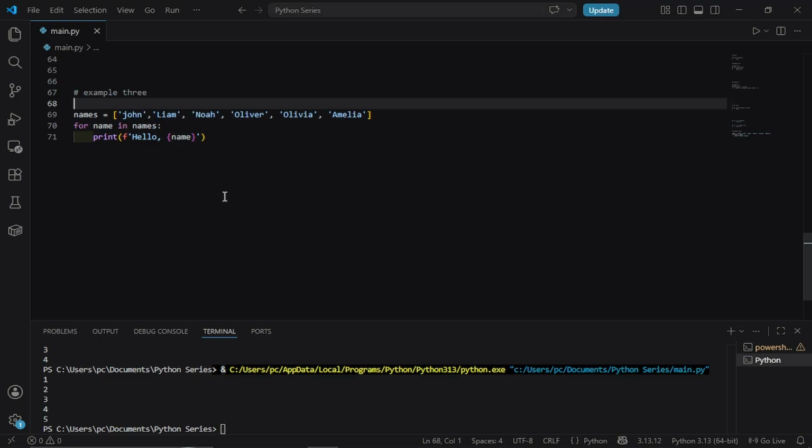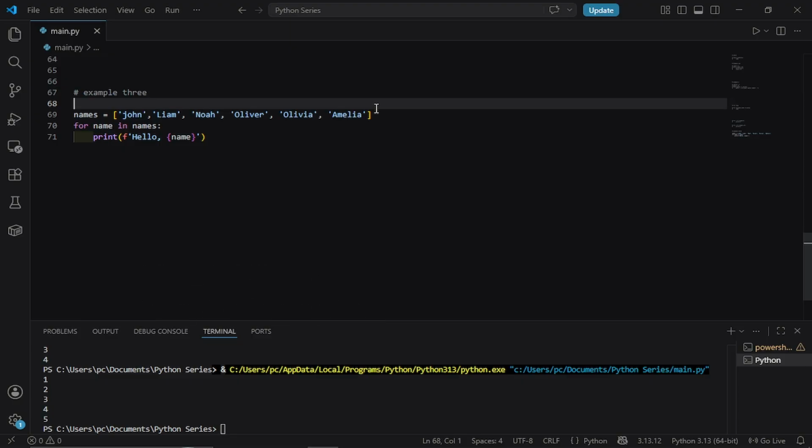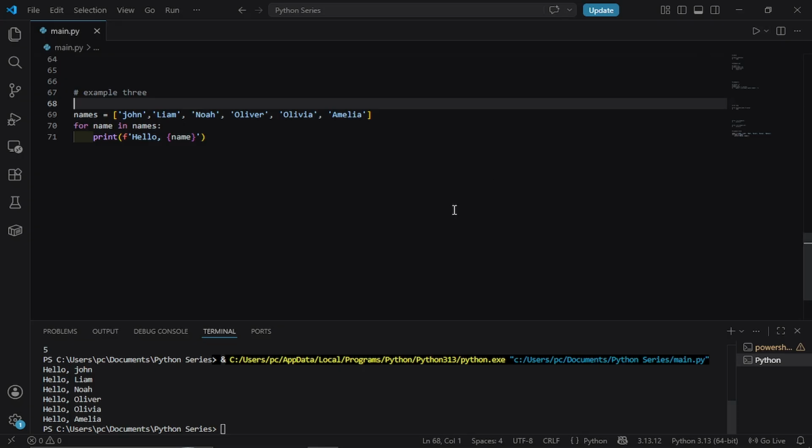Imagine you have a list of names. Do not worry too much about lists yet. We will cover them in depth in a future video. But just know that a list is a group of values stored in one variable. You could write something like for name in names: and then inside do something with name. Python takes the first name, runs the code, takes the second name, runs the code again, and keeps going until every name has been used.